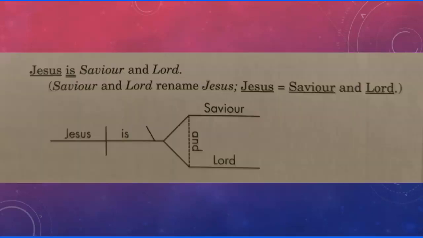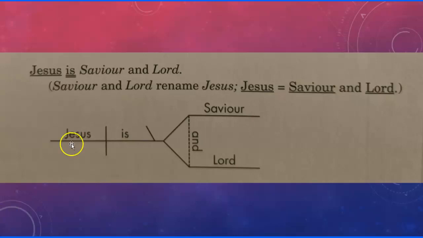Okay, let's look at another one. This one is 2 down there on your page 200. And again, Jesus is Savior and Lord. And I'm not a big fan of all of these passive linking type verbs, but used appropriately and not overdone, they're fine.